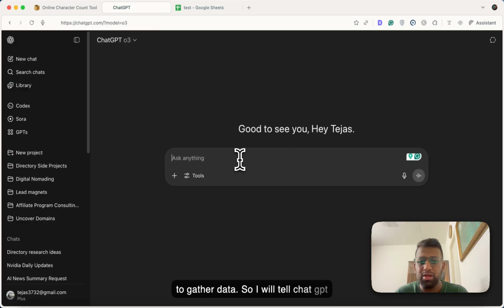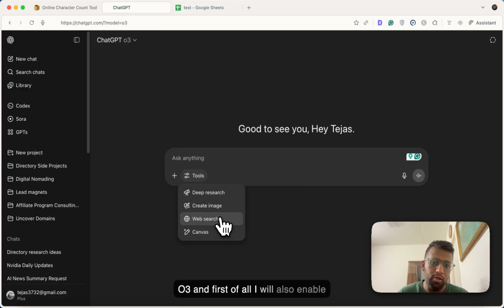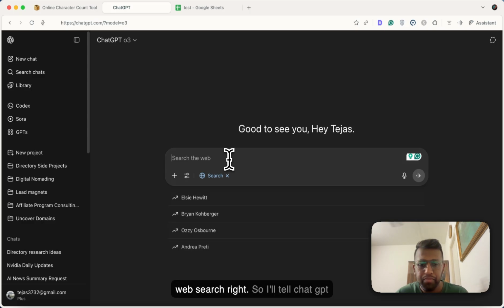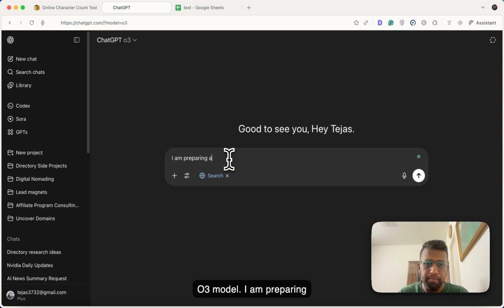So I will tell ChatGPT O3, and first of all, I will also enable web search, right? I'll tell the ChatGPT O3 model, I am preparing an AI conferences directory.